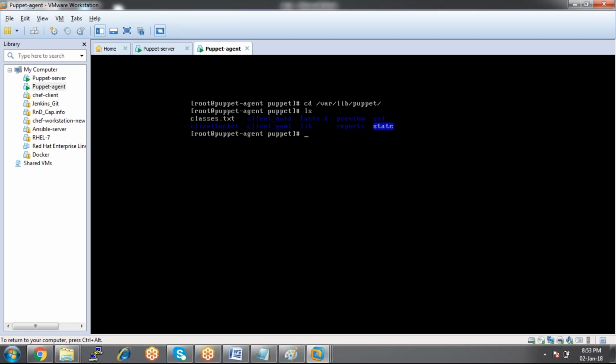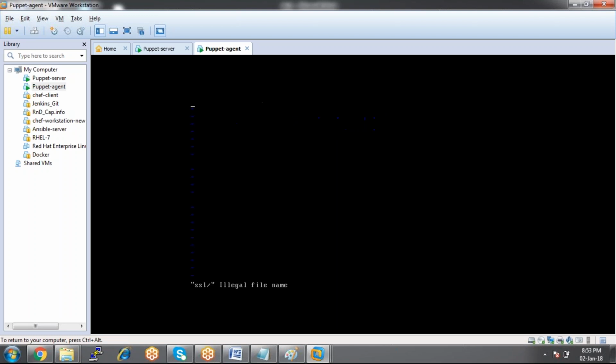Look at here, we have the ssl directory. So cd ssl. These are all the files which you have requested. We have certificates here, and some keys.